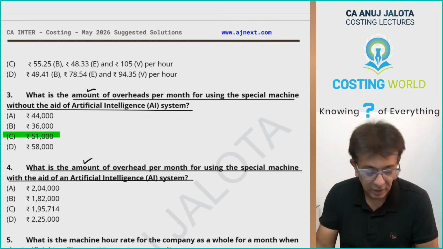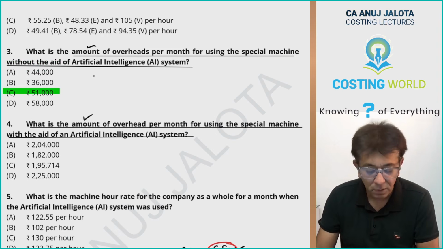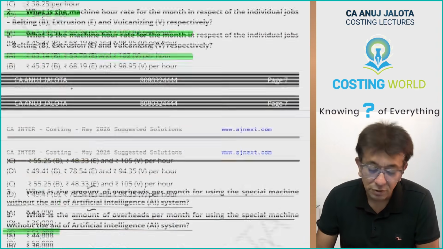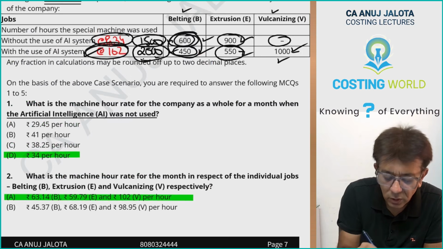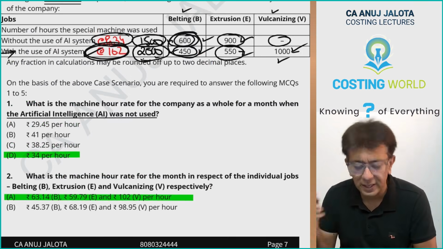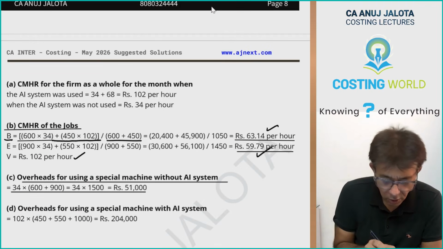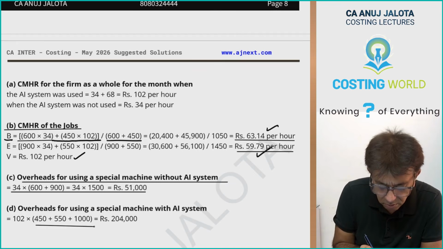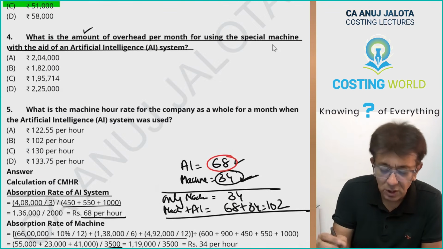51,000. Further, what is the amount of overheads per month for using the special machine with the use of the AI system? Okay, so that will be nothing but 2000 hours into 102, because these are the number of hours that the machine is used with the AI system. So 2000 hours into 102, 204,000 should be your answer.